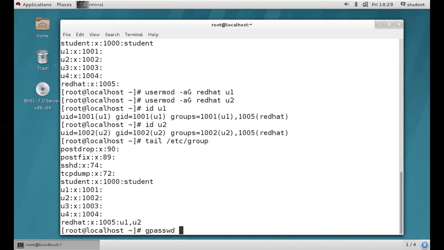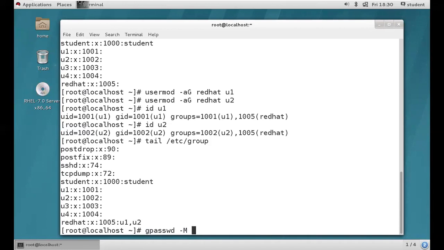While discussing the theoretical part of group management, I said that gpasswd is used not only for assigning a password for a group, we can perform multiple tasks with it. This is one kind of task. So gpasswd space hyphen capital M is an option. Hyphen capital M means we are going to add multiple users into one group at a time.